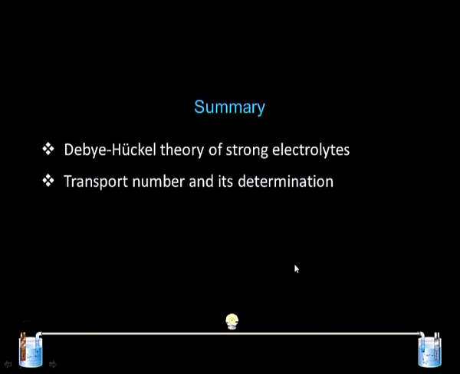We are going to complete this episode, and in this we have discussed the Debye-Huckel theory of strong electrolyte, which can explain the behavior of strong electrolyte when they are in water or any other solvent, and we tried to look at a very important property, that is transport number, and its methods of determination. In the next episode, we are going to look at the probable applications of conductometric measurement, basically conductometric titration, and how to use the conductance for determination of dissociation constant, degree of dissociation and solubility product. These are a few important applications of conductometric measurement.